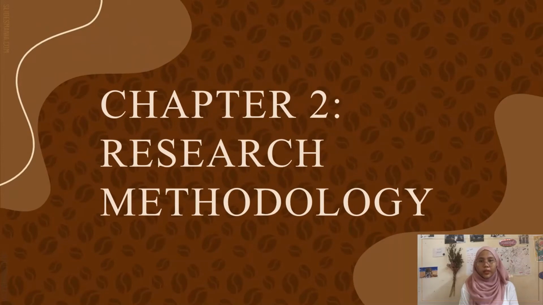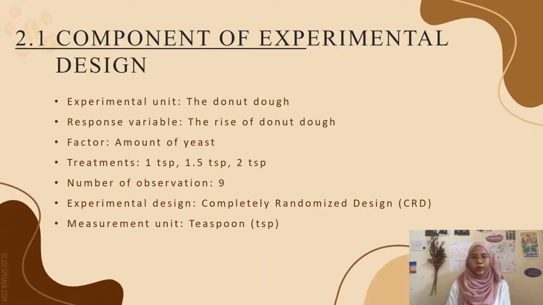And now we will be elaborating on Chapter 2, which is the research methodology. For the components of experimental design, firstly, the experimental unit is the donut dough. The response variable is the rise of donut dough. The factor is the amount of yeast. For the treatments, 1 teaspoon, 1.5 teaspoon, and 2 teaspoon of yeast. The number of observations is 9. The experimental design that we will be using is completely randomized design, CRD, and lastly, the measurement unit used is teaspoon.